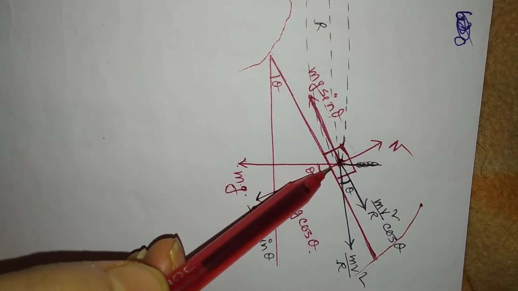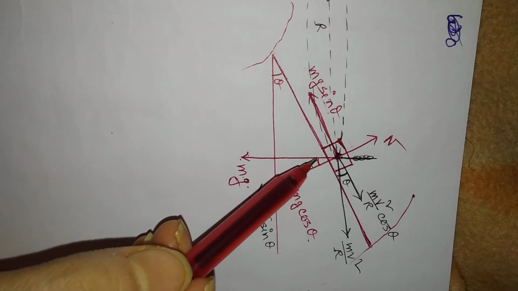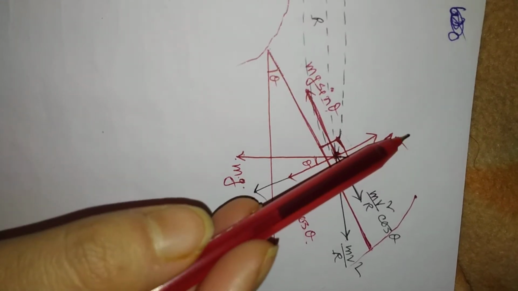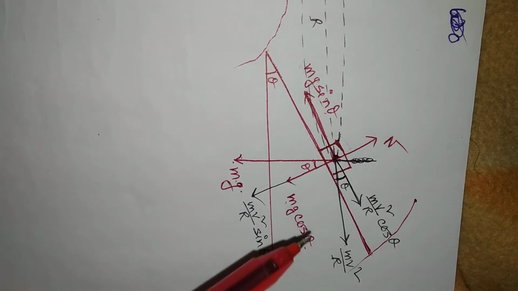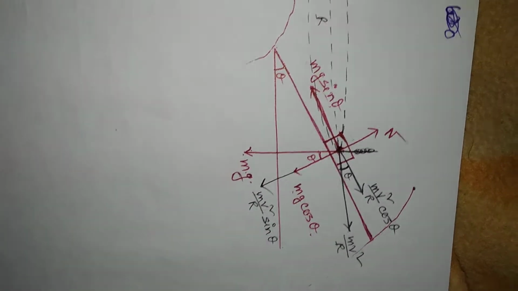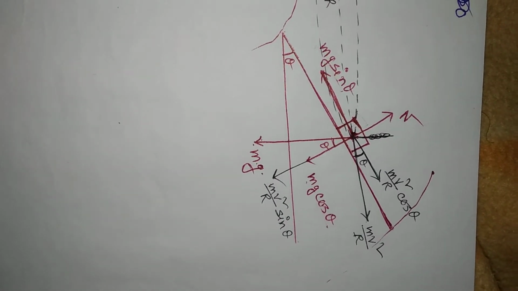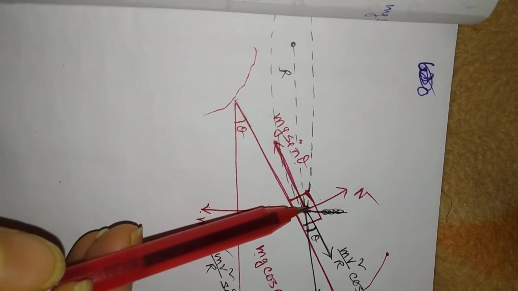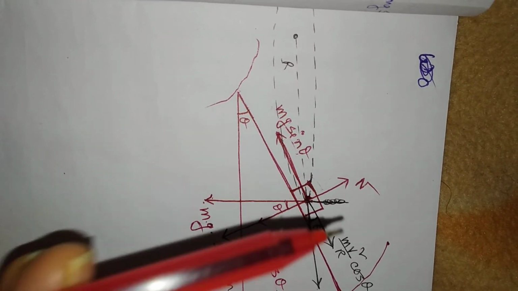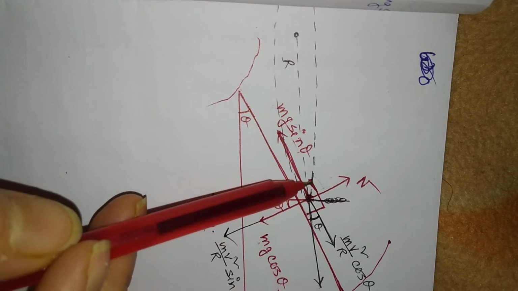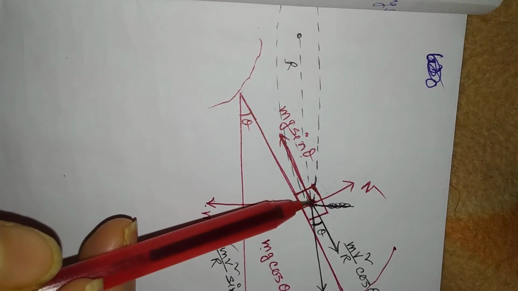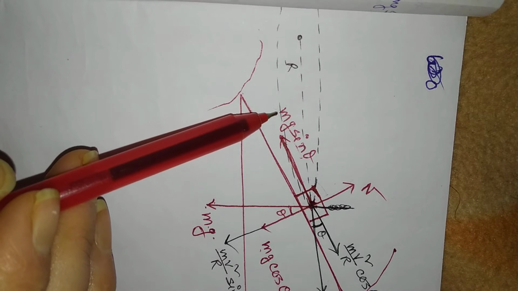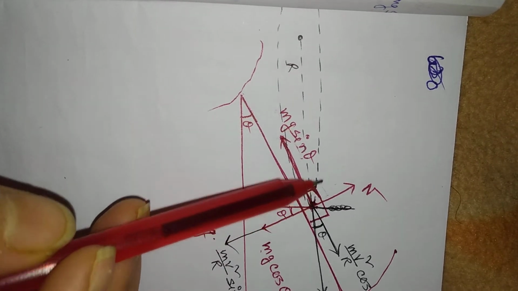This is the direction of normal, always. That means the normal reaction always makes a 90-degree angle, or is perpendicular, with the contact point. If this vehicle is moving along this direction, that means the vehicle is rotating along this circular path.